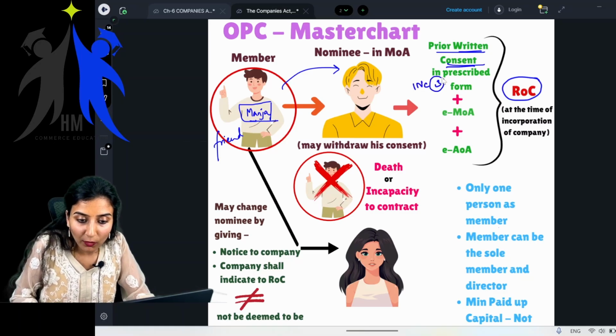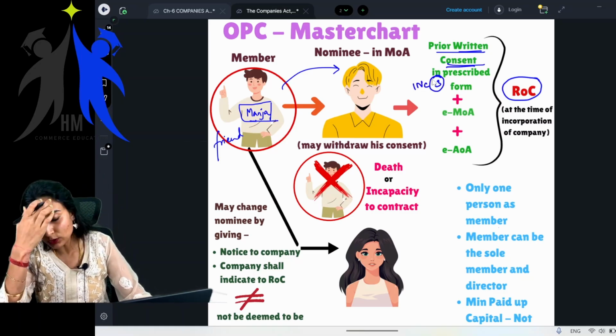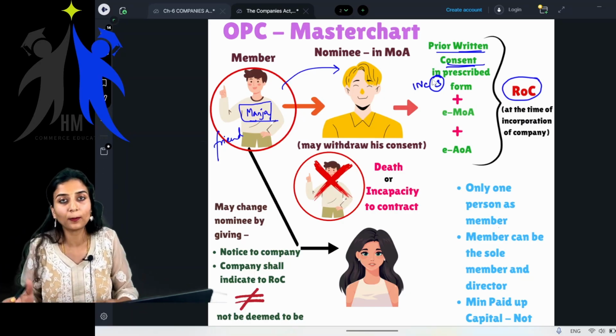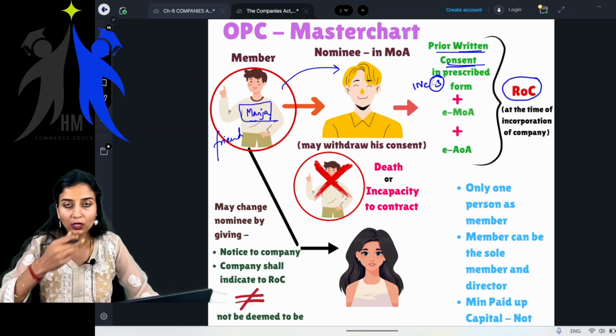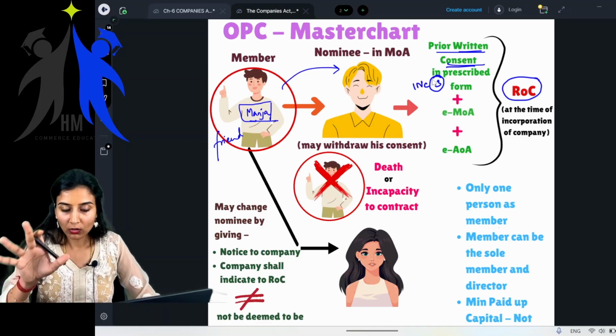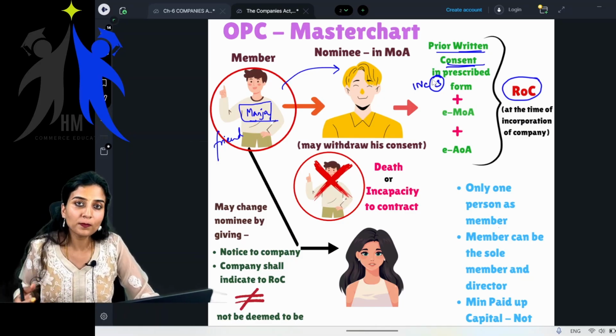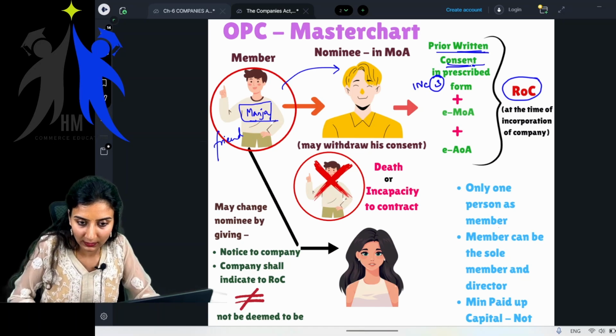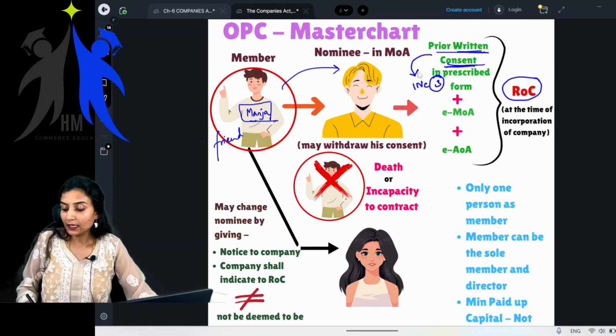There are multiple forms which have to be filed with ROC when you are incorporating a company, and also as and when there are so many compliance requirements which a company has to do annually. All of these are there. So there are various forms given to everything, and for this particular prior written consent, the form prescribed is INC 3. Getting it?